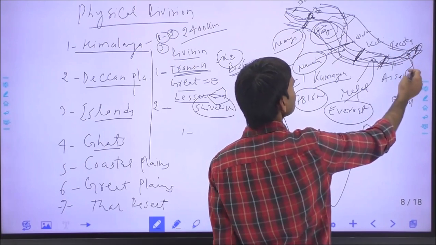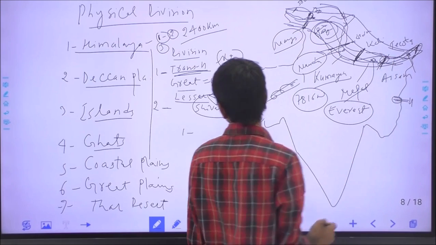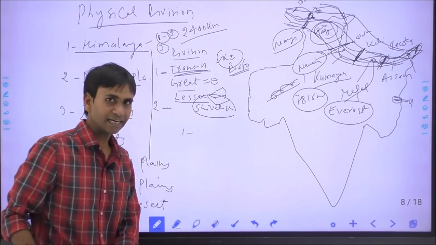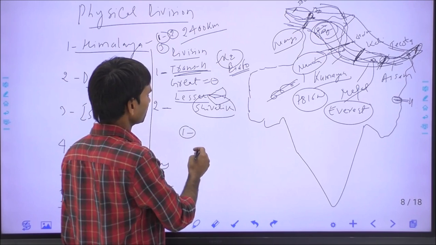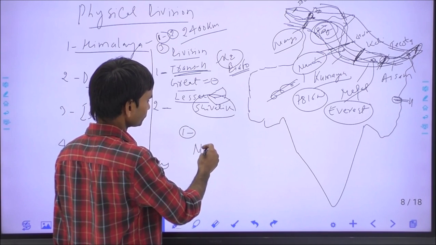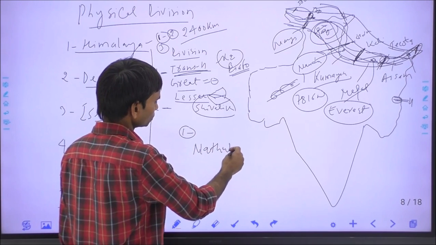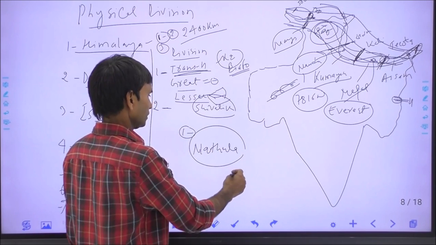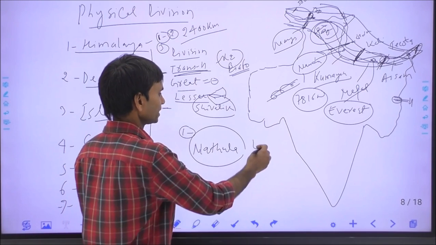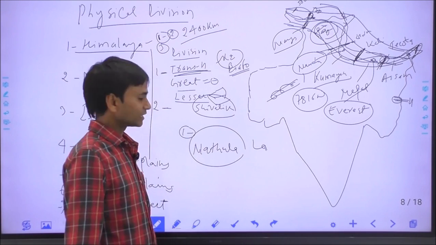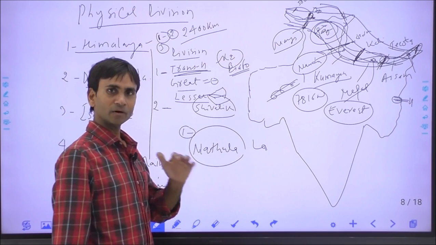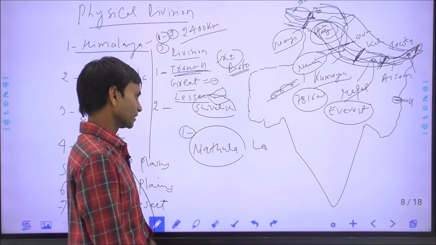The four important passes are in Sikkim state. India's most important pass is Nathula. La means pass, or passage, in Sikkim, and it connects Sikkim, or India, to Tibet.